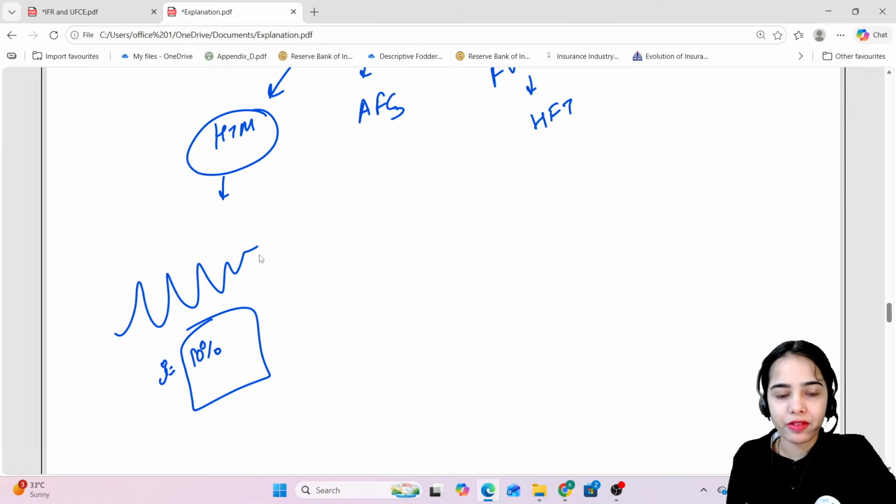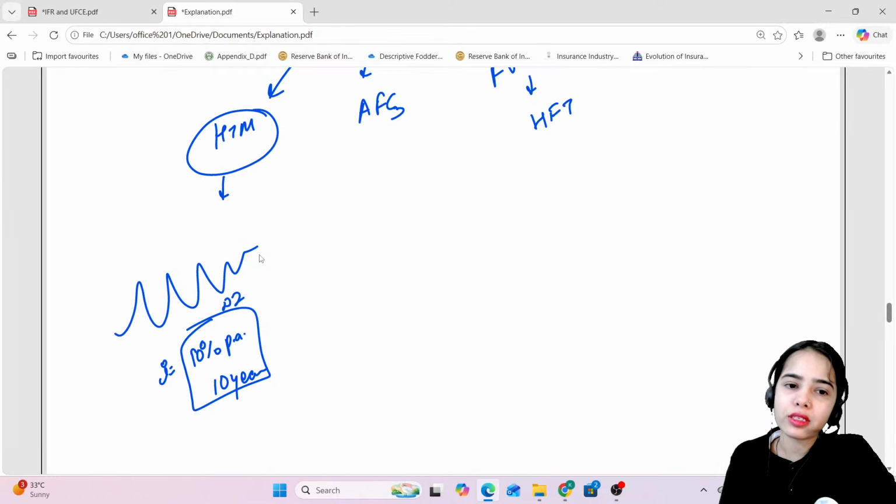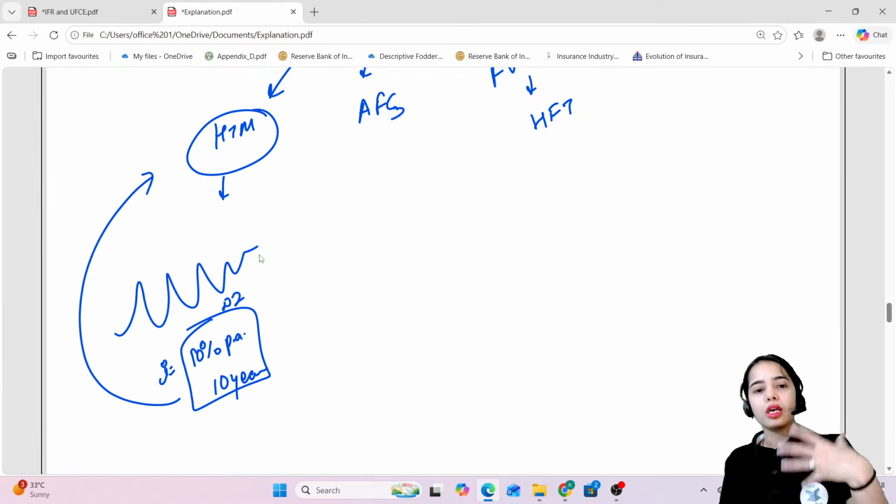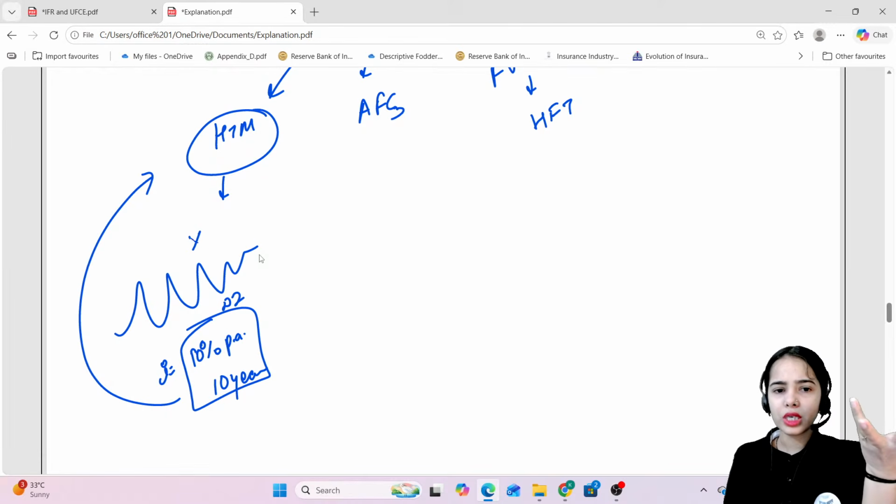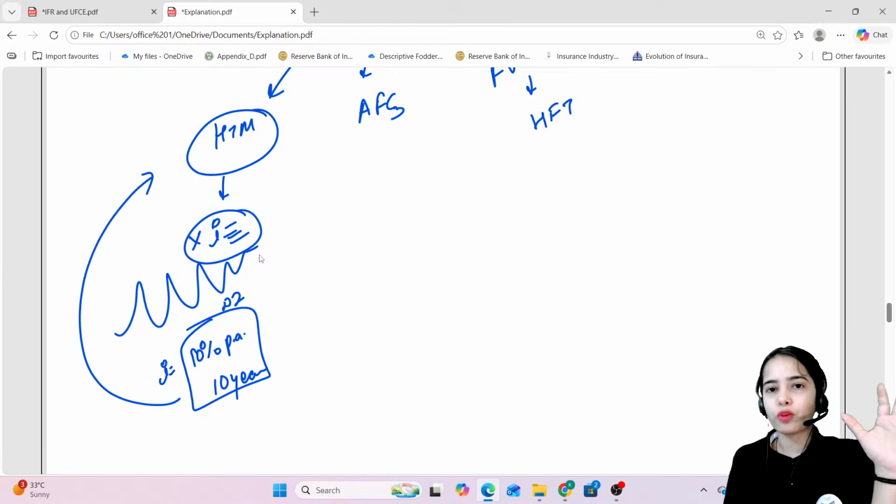10% is the interest that will be paid on a per annum basis, and this debt instrument is for 10 years. So the bank will have to hold this debt instrument for 10 years. Will there be any changes in the price of the bond? Will there be any changes here? No. The bank will get the interest on a regular basis, as well as the amount after maturity.